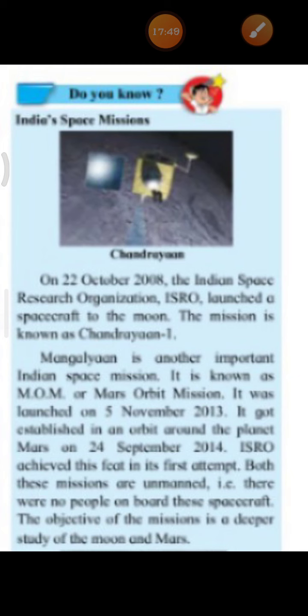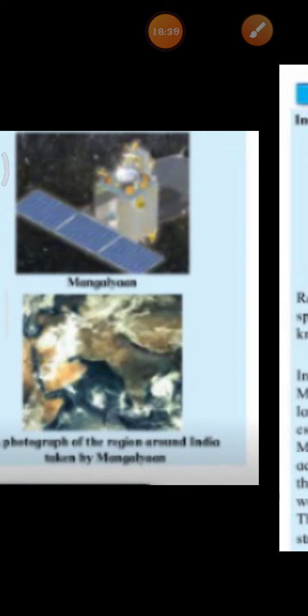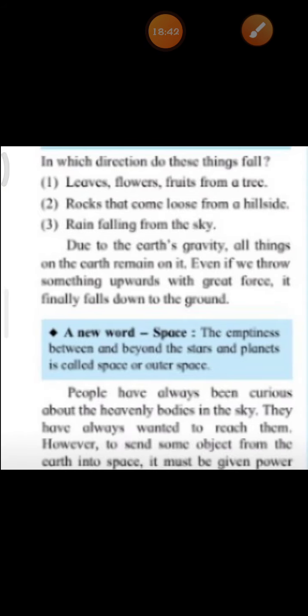ISRO achieved this feat in its first attempt. Both these missions are unmanned, that is, there were no people on board these spacecraft. The objective of the missions is a deeper study of Moon and Mars. Okay, the Moon's mission was called what? Chandrayaan, while the mission to Mars was called Mangalyaan or Mars Orbit Mission. Okay, children. Next,